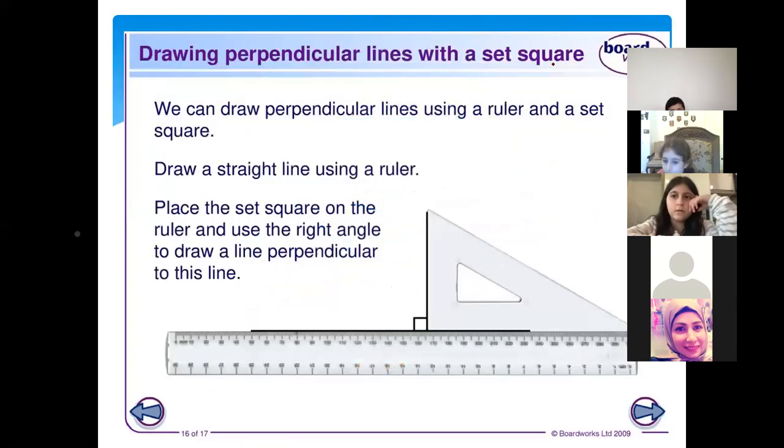Yes, using a set square ruler. This is the set square. This shape, we call it a set square ruler. We use it in order to draw.